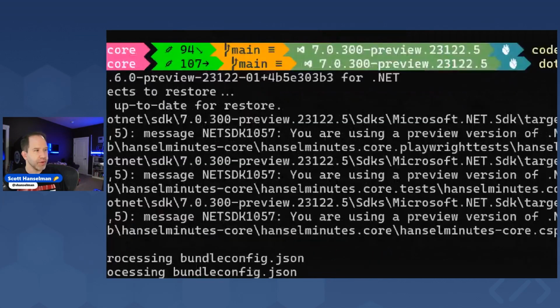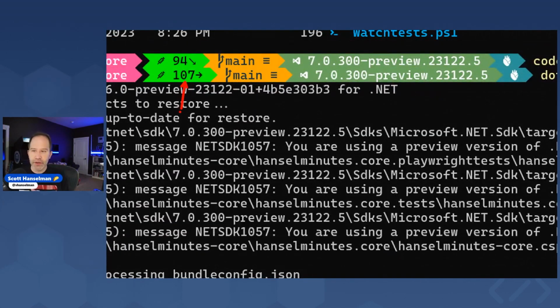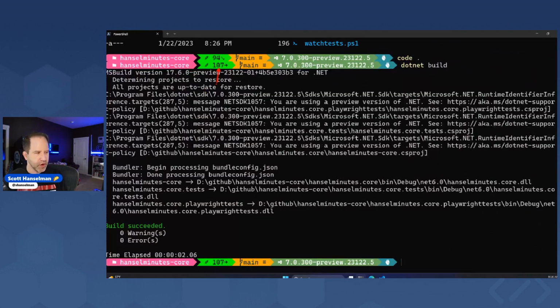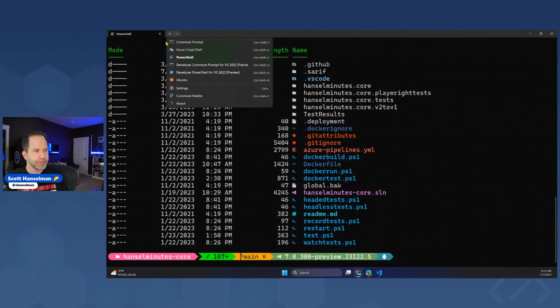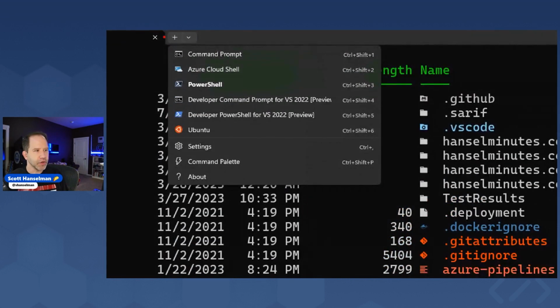And then for those that are paying attention, I've also got my blood sugar right there, because when I'm working, sometimes I lose track of what my blood sugar is, and I like to keep up on that. So here I'm in Windows doing that build, but I'm also using WSL, and I'm using the Windows terminal.